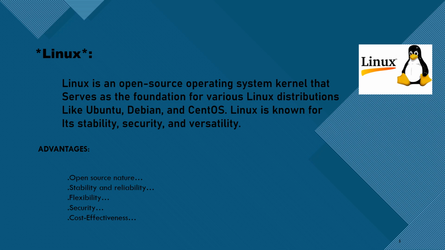The Linux kernel, for example, is licensed under the GPL v2 with an exception for system calls that allows code that calls the kernel via system calls not to be licensed under the GPL. Here, advantages of Linux: open source nature, stability and reliability, flexibility, security, cost effectiveness.